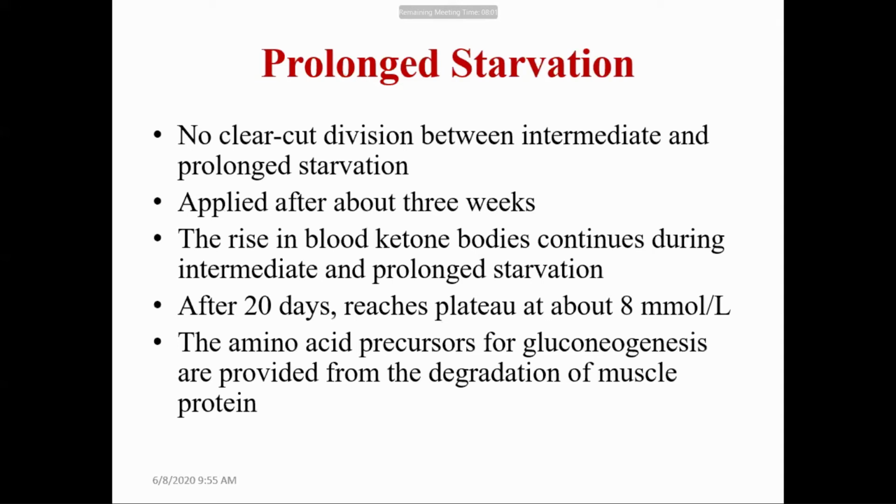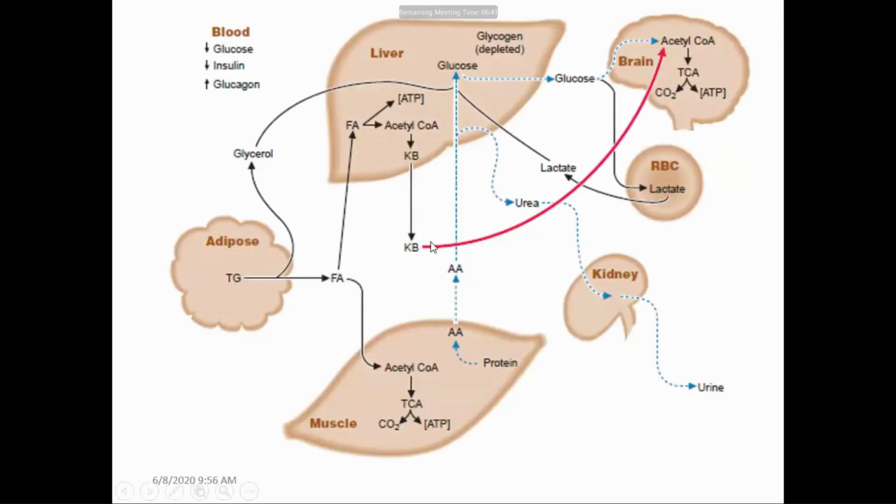when the starvation continues after about 3 weeks. So the rise in blood ketone bodies continues during intermediate and prolonged starvation. After 20 days, the ketone bodies rise and reach a plateau. So when the brain utilizes ketone bodies as a major source of energy, what happens? Gluconeogenesis will be decreased.